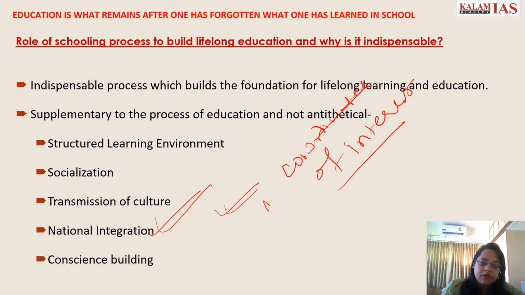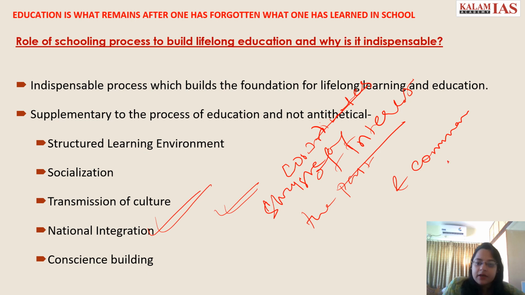We read history in schools, we read art and culture sessions. Okay, that is how we can know our history, and we can know the importance of nationalism and national integration.